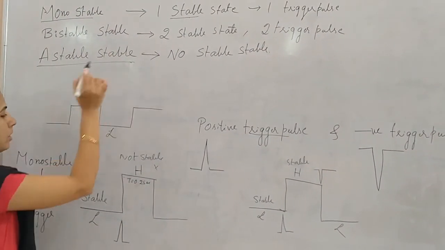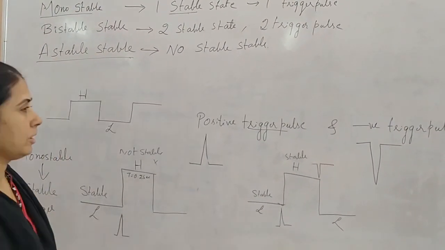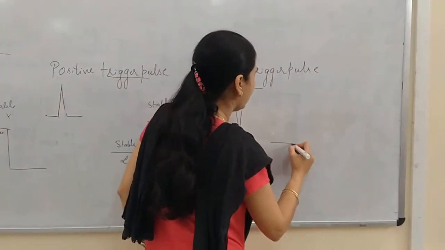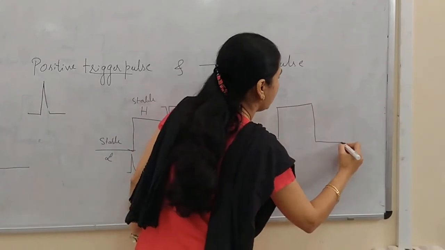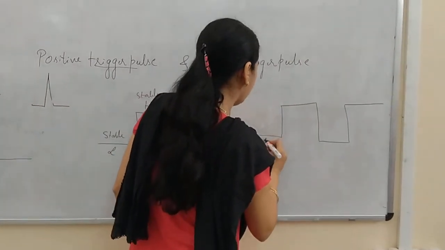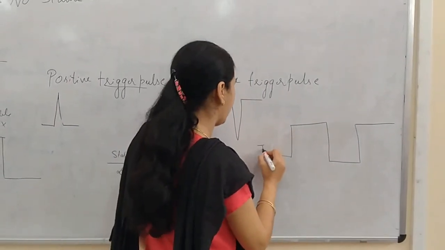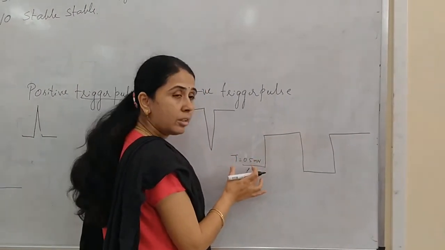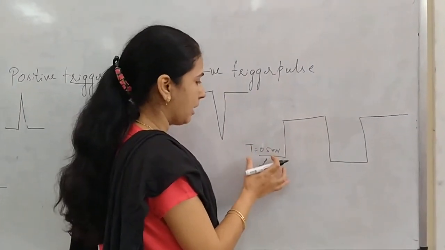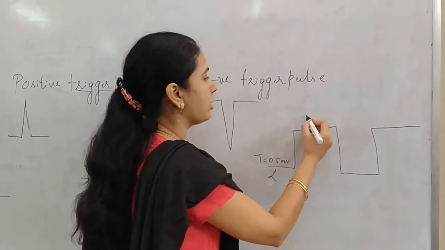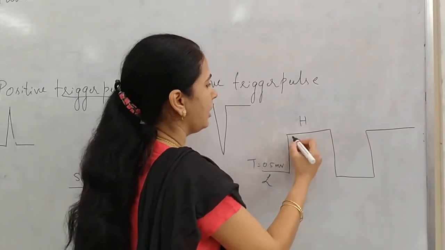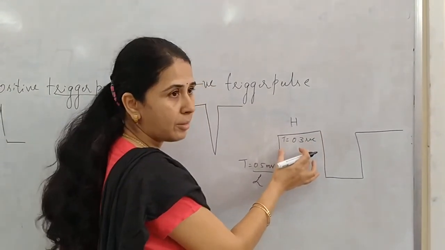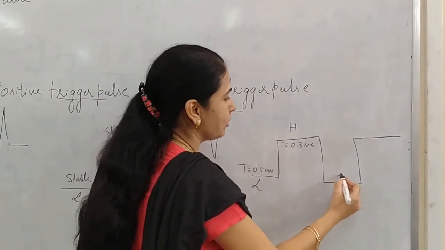What is an astable multivibrator? Astable multivibrator is what we study in our experiment. It doesn't require any trigger pulse. It will be in a low state for a certain time period, let us say 0.5 millisecond. After this 0.5 millisecond elapses, it will suddenly make a transition to the high state, and it will stay for a certain time and immediately make a transition to low.